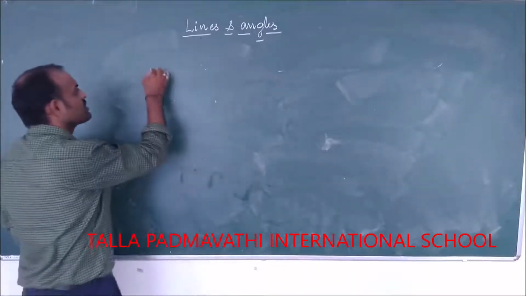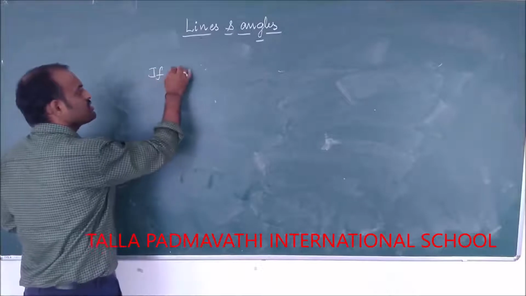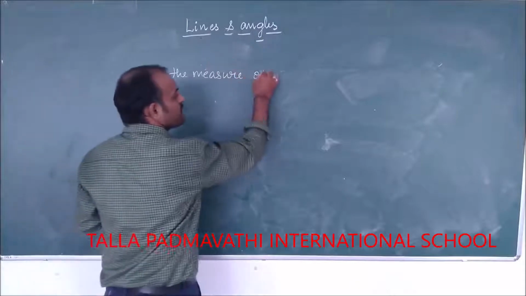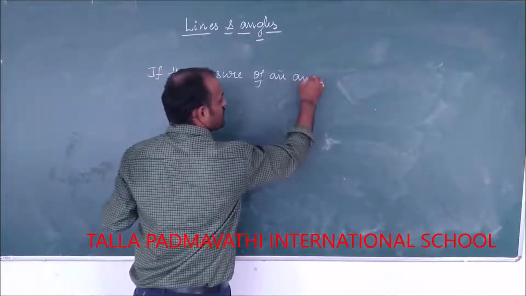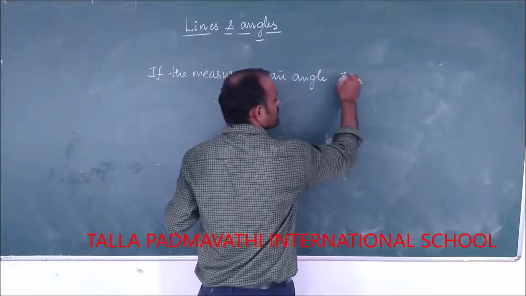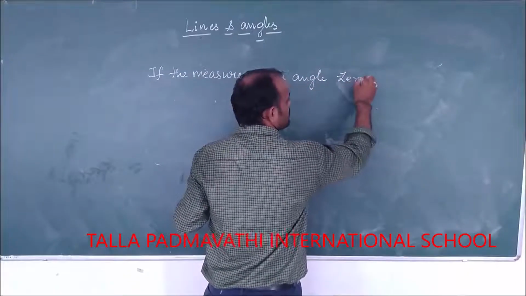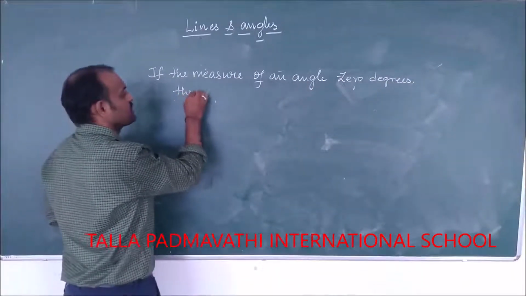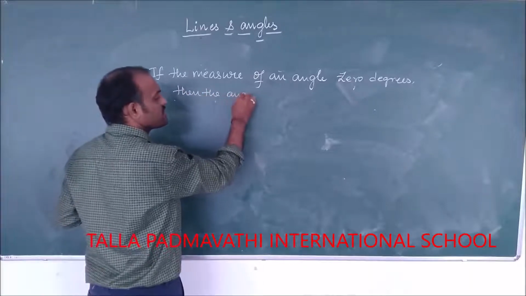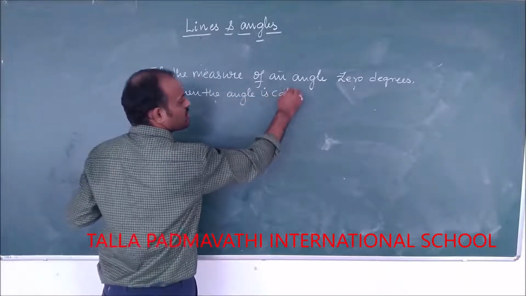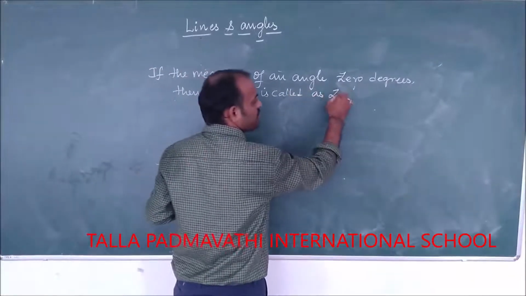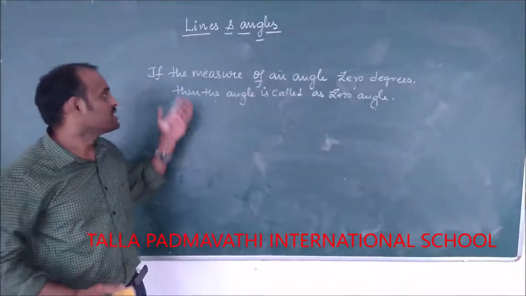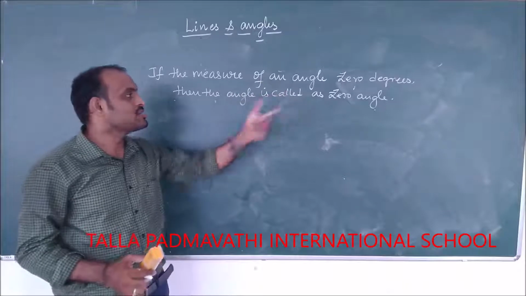If the measure of an angle is 0 degrees, then the angle is called a zero angle.